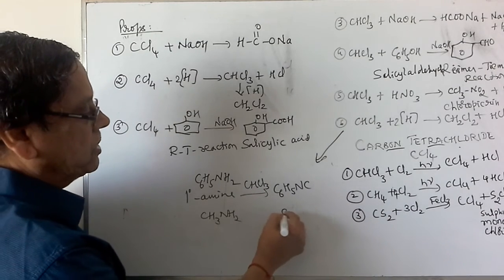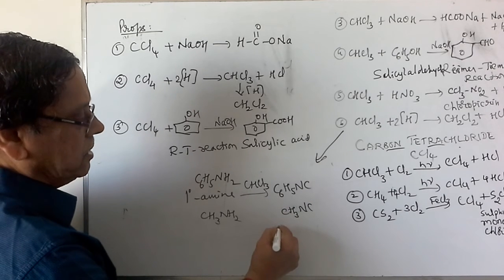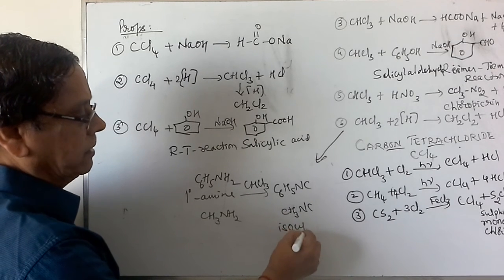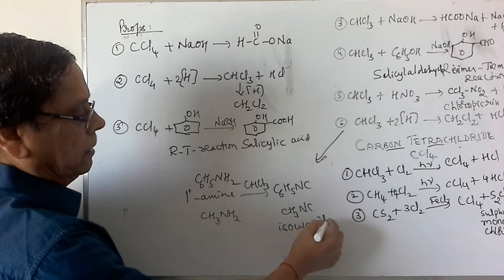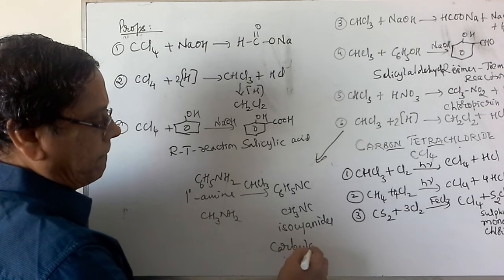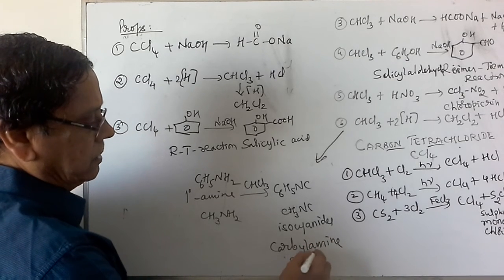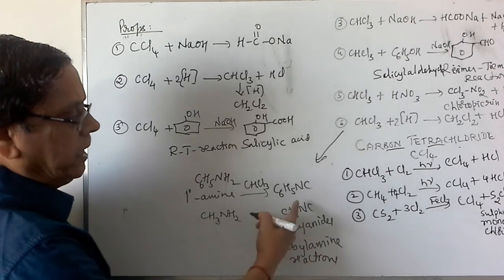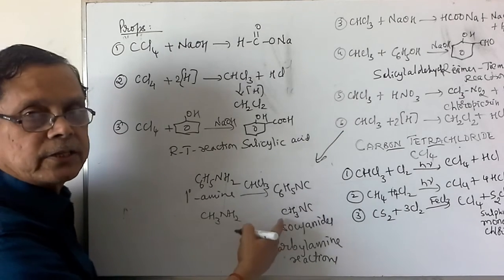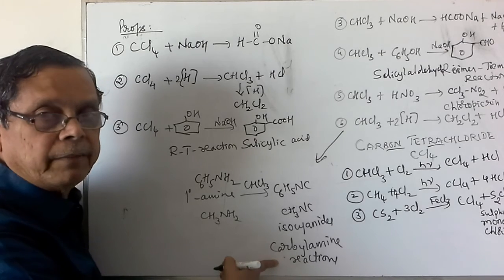In this case, it is CH3NC. These reactions giving rise to isocyanides are called the carbylamine reactions. These compounds, phenyl isocyanide, methyl isocyanide, or any alkyl isocyanides, are named carbylamines.